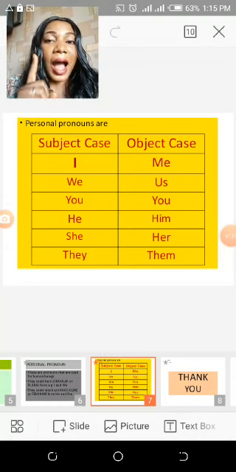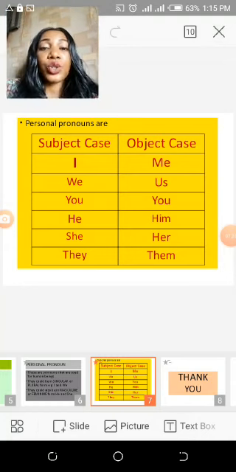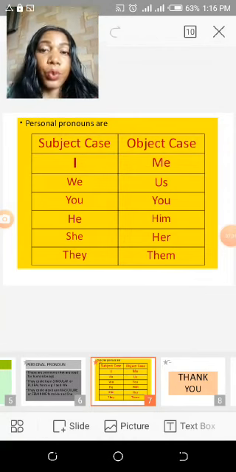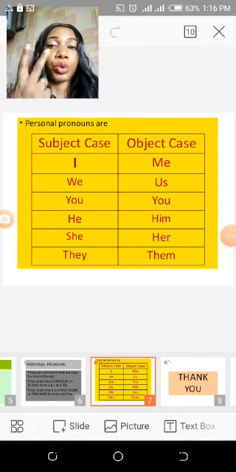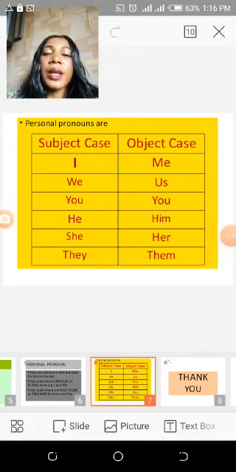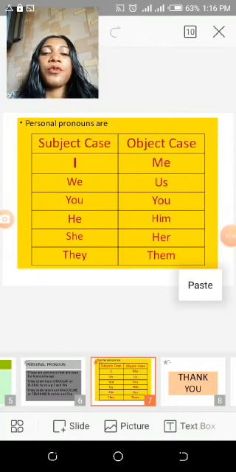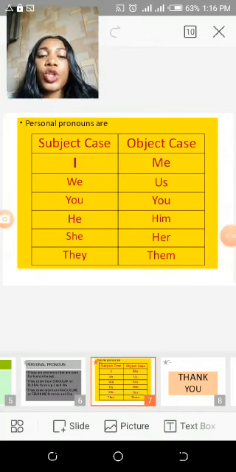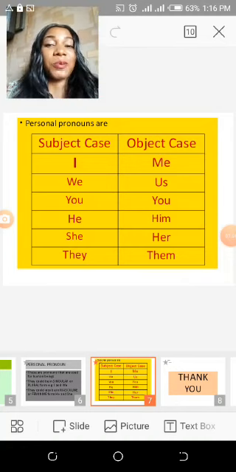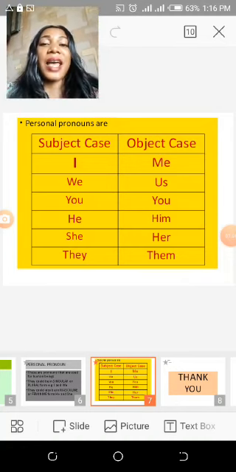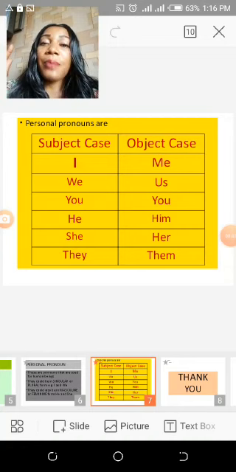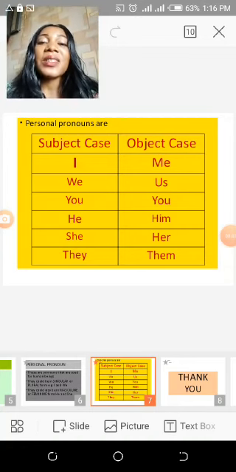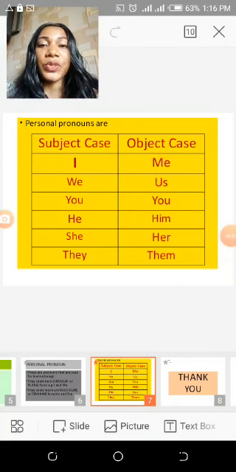Then you have it in the plural form. That is when you have we or us. That means two or more than two. Still in the first person. Now in the second person, you have you in the subject case, you in the object case. Isn't that amazing? That means I can say you are here, or I am talking to you. That is the second person pronoun.